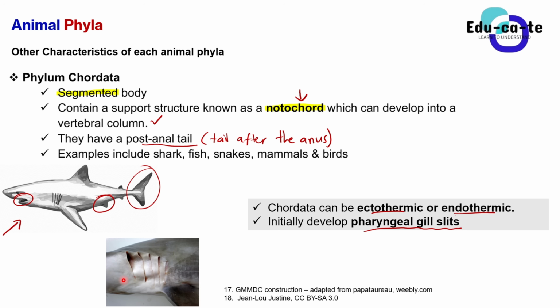Us as humans as well, even though it is not seen, when our embryo is still developing in our mother's womb, we also have these things, but later on they fade out when we become adults. So basically, the phylum Chordata have these pharyngeal gill slits, but later on they fade out for us as humans. But for fish and sharks, most especially the ones that are found in the water, they keep their pharyngeal gill slits until adulthood.